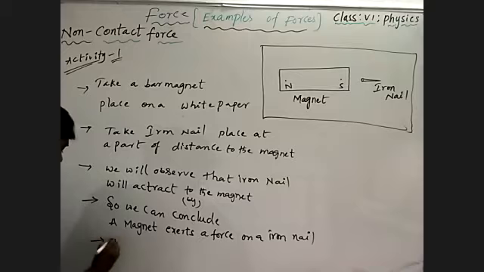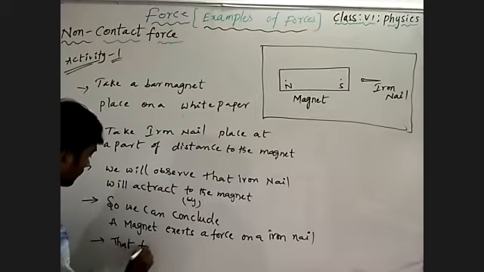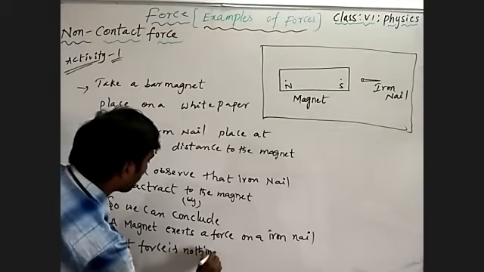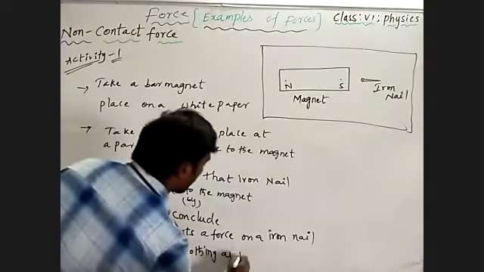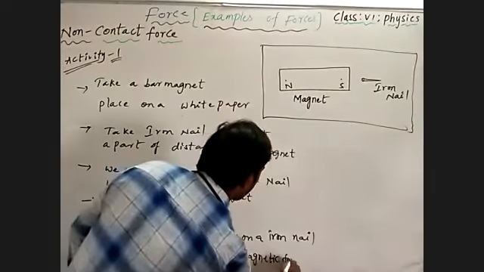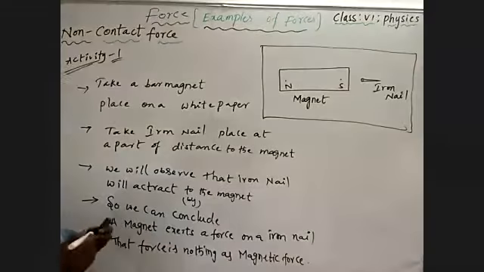So that force is what we call magnetic force. Magnetic force. Do you understand?